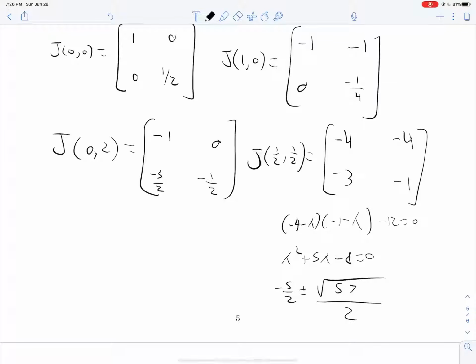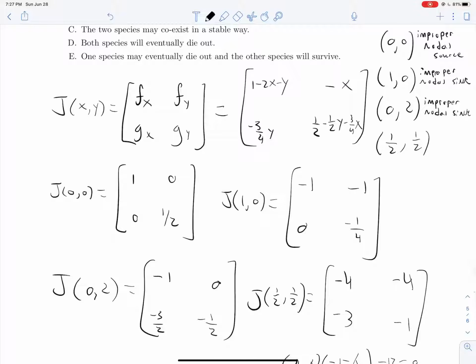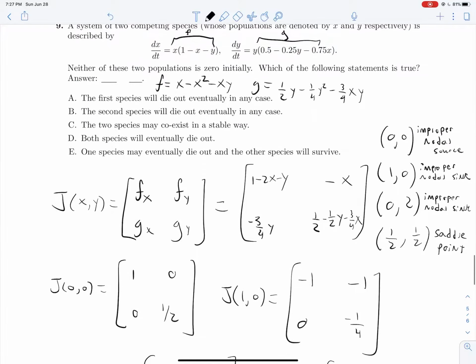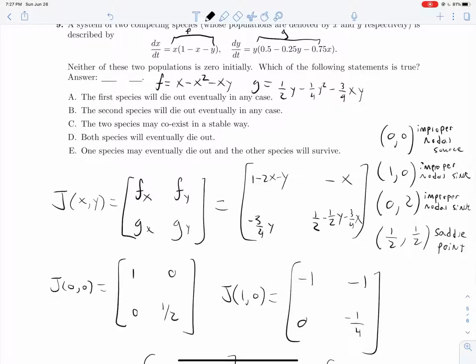That's greater than 5/2. So this will give us, if these are our lambdas, one positive eigenvalue and one negative eigenvalue, and they're both real. So that means that this is a saddle point. Okay, at this point, we're ready to actually write a solution down. So which one here do they say is the correct answer? Well, they say that one species may eventually die out and the other one will survive.